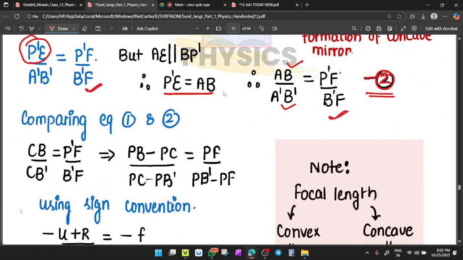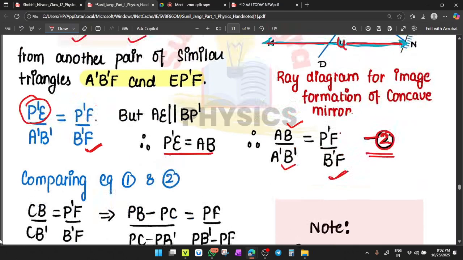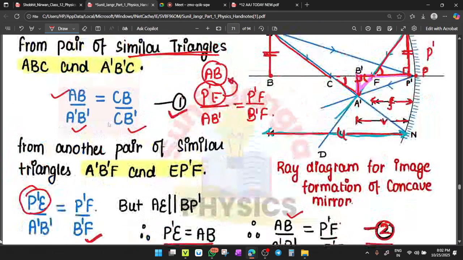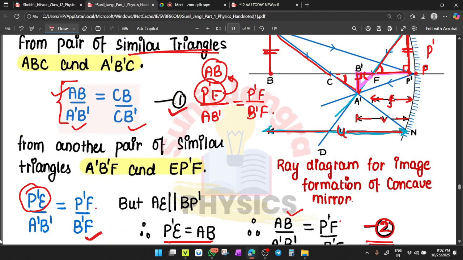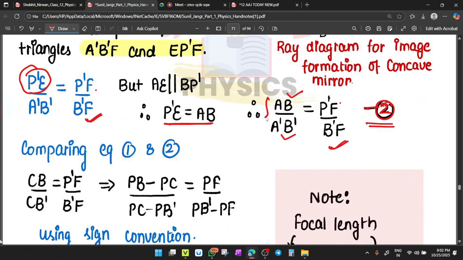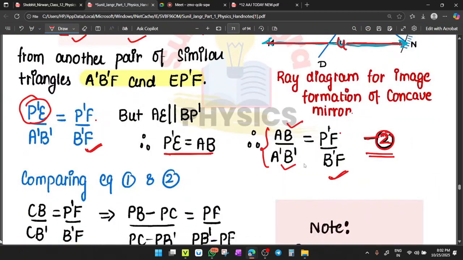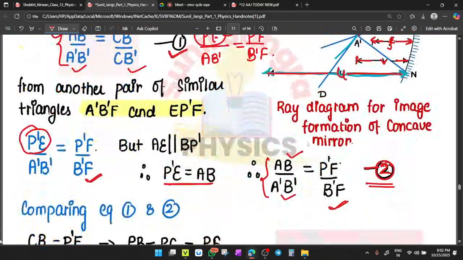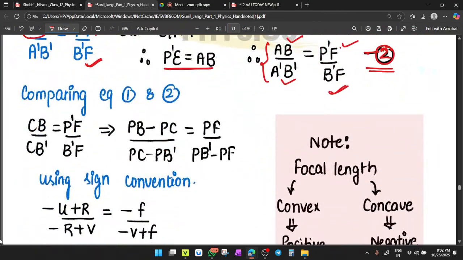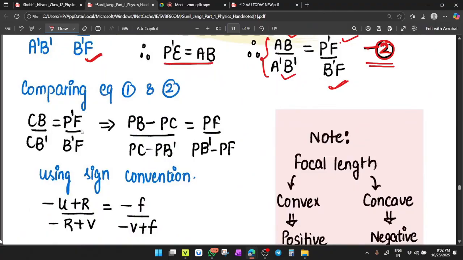Now, check equations number 1 and 2: the left parts are equal. What is the left part? AB upon A dash B dash. And here it is also AB upon A dash B dash. So if the left parts are equal, then the right parts are also equal. Okay. So make the comparison of the right parts: CB upon CB dash equals P dash F upon B dash F. Got it?